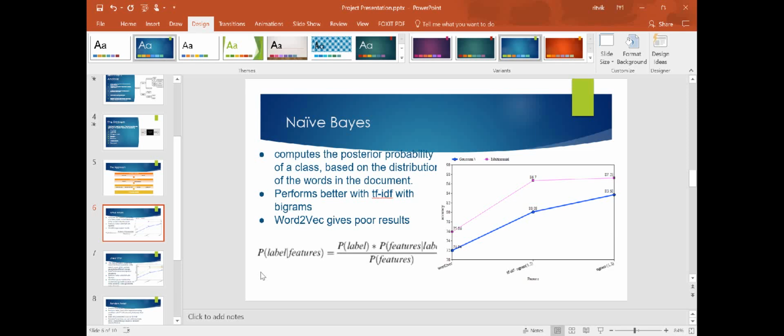From the project, we have come to know that the naive Bayes algorithm performs better with TF-IDF with bigrams, and the word-to-vec method gives poor results. As shown in the graph here, the word-to-vec results for Gaussian naive Bayes display an accuracy of 71.94, and for multinomial about 75.86, whereas for TF-IDF using n-grams with 1:3 ratio, the Gaussian distribution shows 83.68 as accuracy, and the multinomial naive Bayes shows 87.23 accuracy.